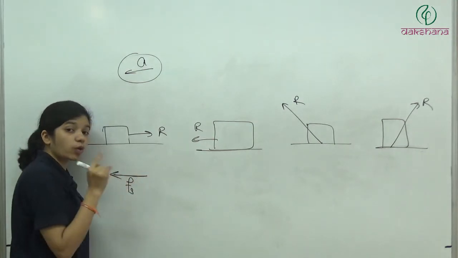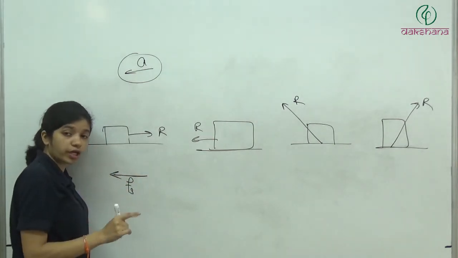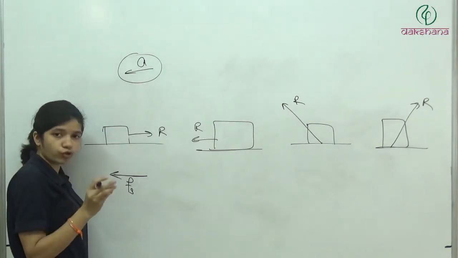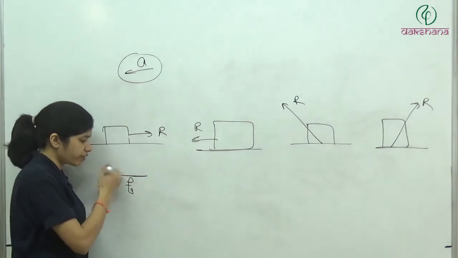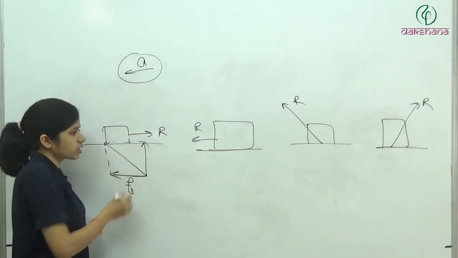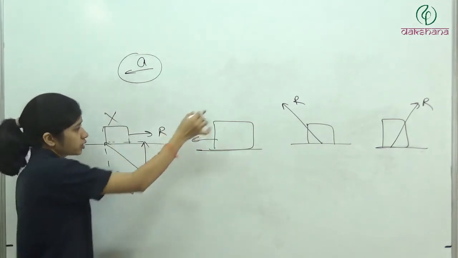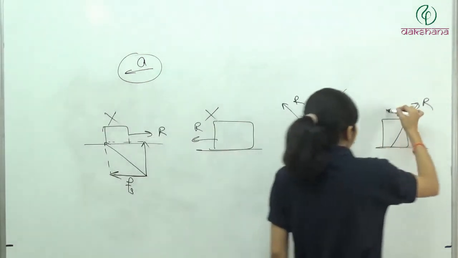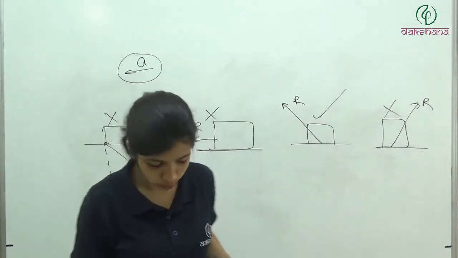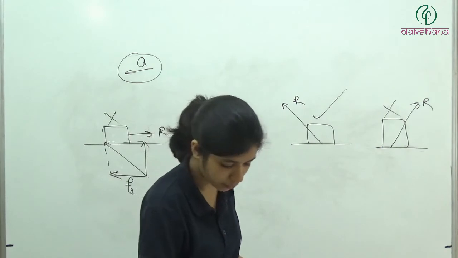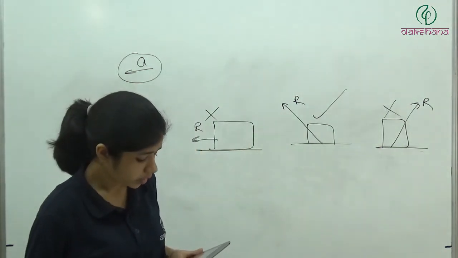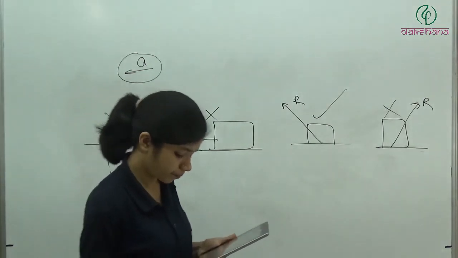Now they are talking about the reaction from the floor. They are not talking about friction alone or just normal. So we will have to consider friction as well as normal. Friction will act like this, normal will act like this, so the resultant will be acting something like this. So this is wrong, this is wrong, this is correct, this is wrong. Clear? So the complete reaction from the floor of the train will be given by the third option. Clear? Now question number B11.